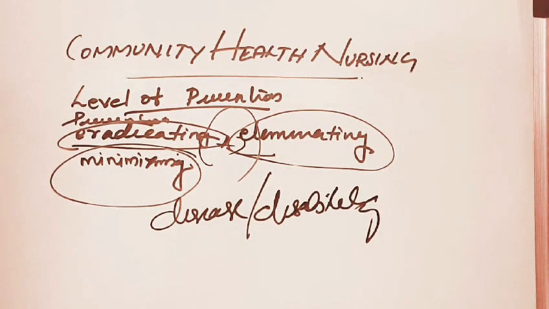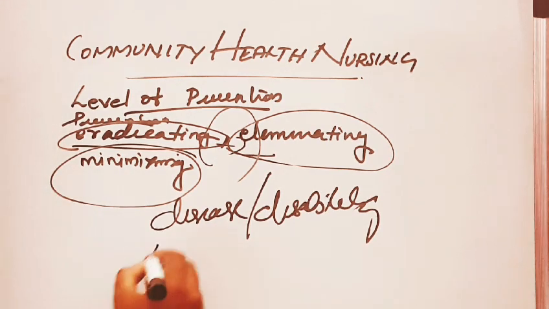Prevention is aimed at eradicating, eliminating or minimizing the impact of disease and disability.